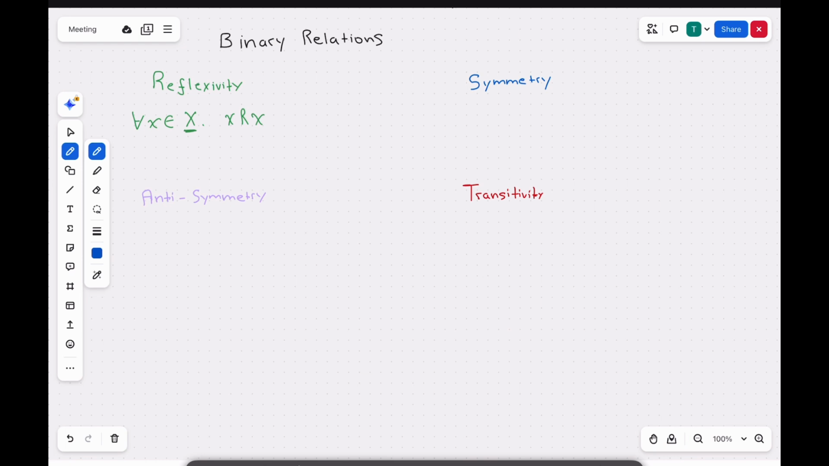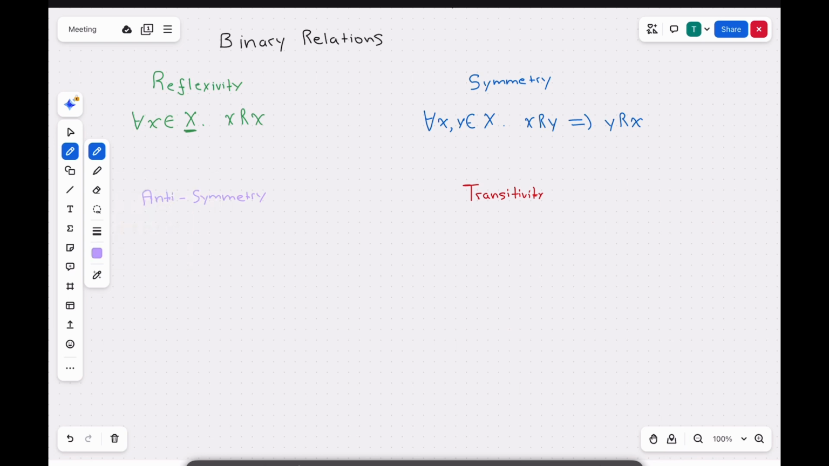So for symmetry, we have for all x and y belonging to X, x R y implies y R x. So x and y are elements in the set capital X, and if x R y is true, then y R x is also true.